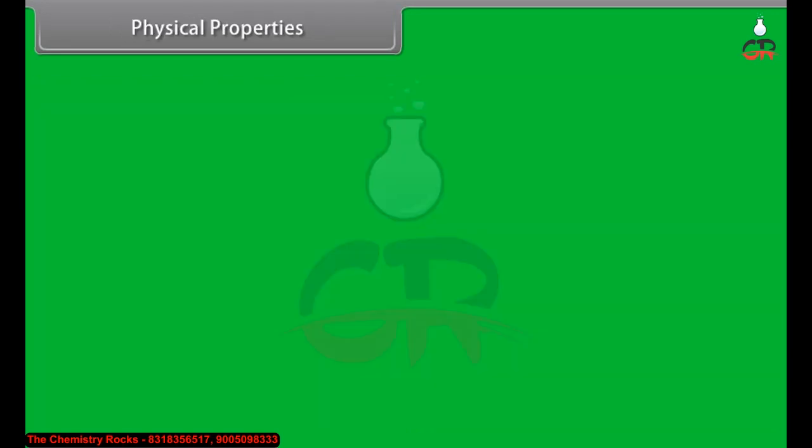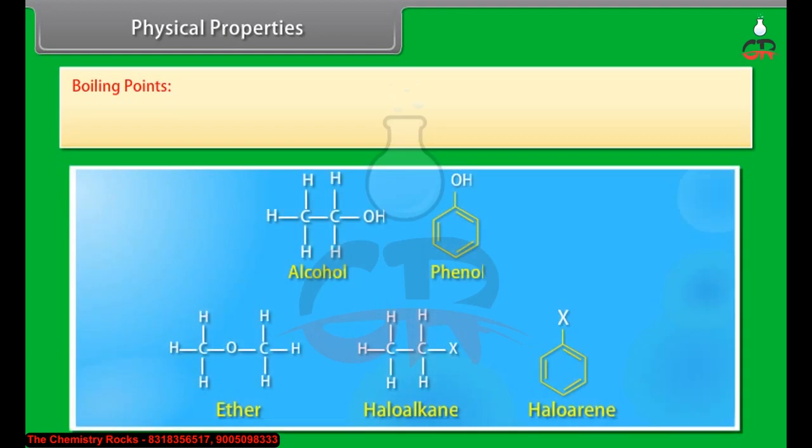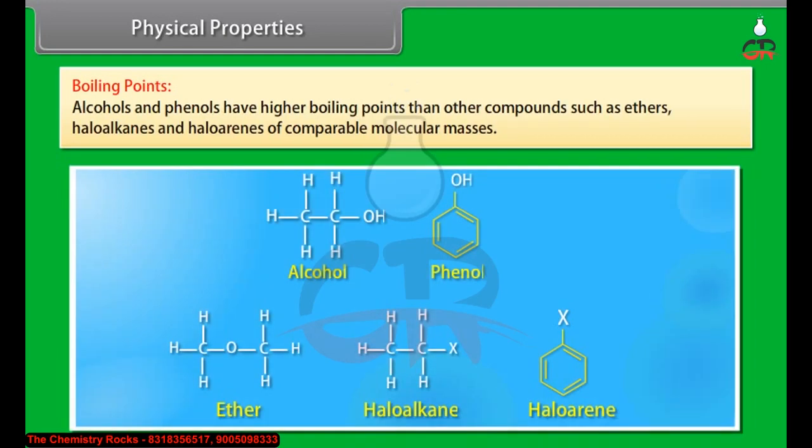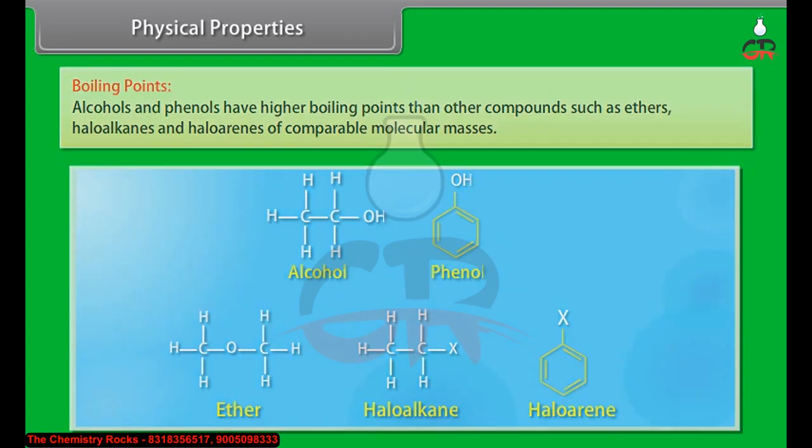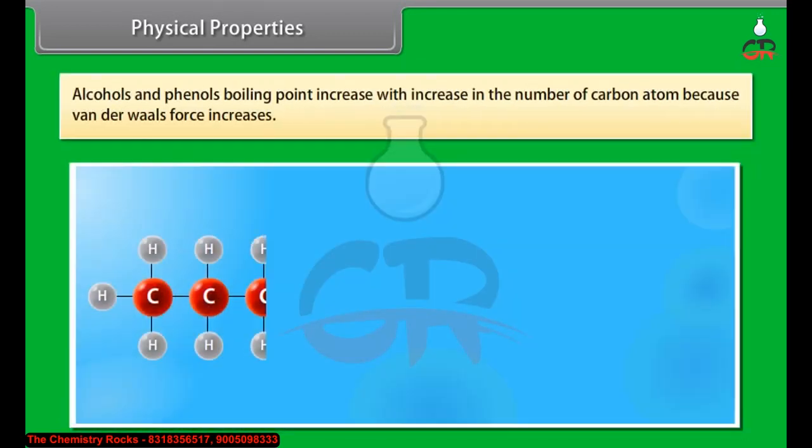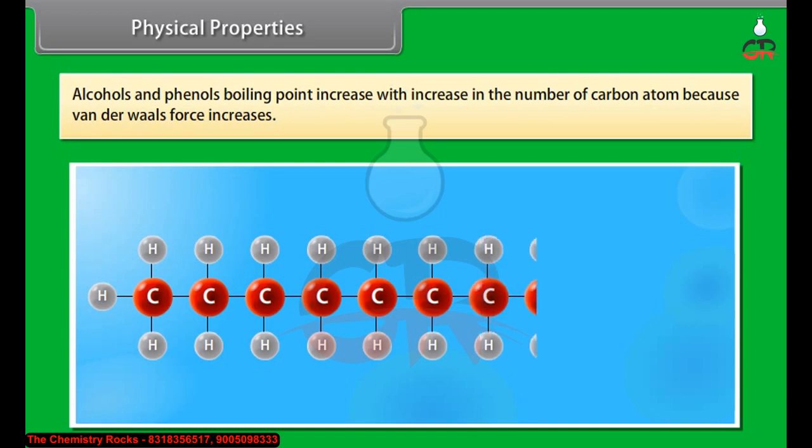Physical properties. Boiling points: alcohols and phenols have higher boiling points than other compounds such as ethers, haloalkanes, and haloarenes of comparable molecular masses. The boiling points of alcohols and phenols increase with increase in the number of carbon atoms because van der Waals force increases.